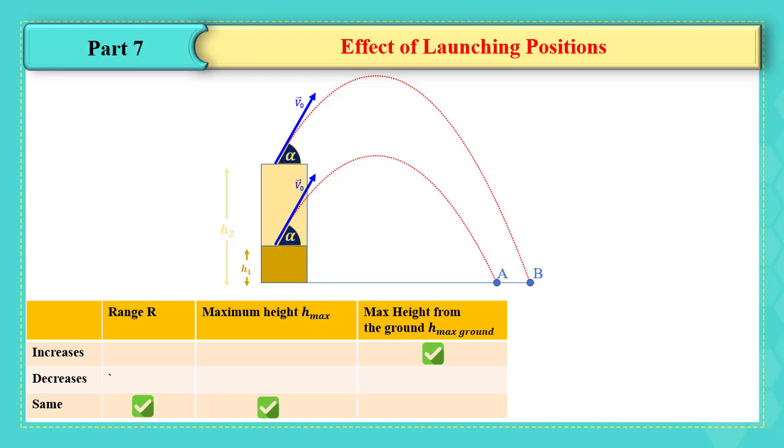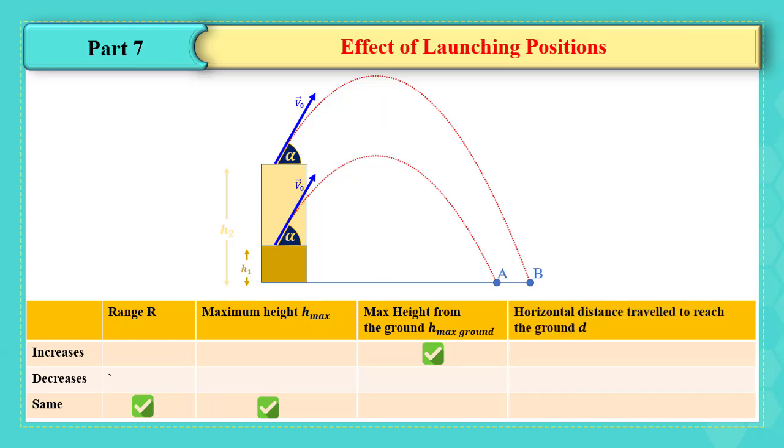Finally, let's check the horizontal distance traveled to reach the ground D. So the first one reaches point A, the second one reaches point B. This difference in the distance is clear and it increases. We deduce then that if there is a difference in the launching position as a height, there is no change in the range or the maximum height, but it differs in the maximum height above ground and the horizontal distance. As the launching position is higher, the distance on the ground will be greater.